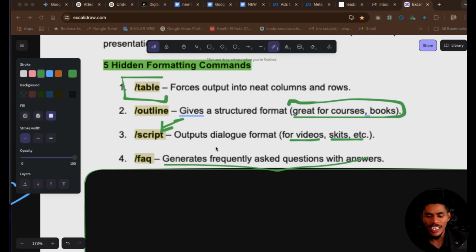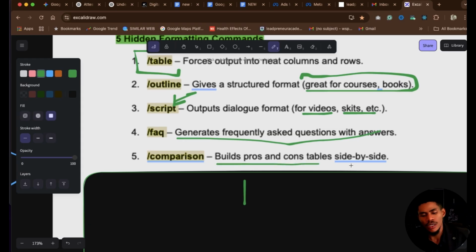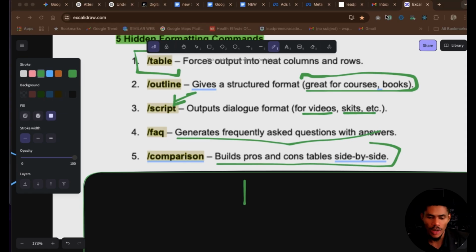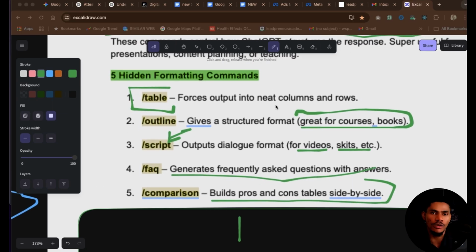But let's keep going. The next command when it comes to formatting is comparison. Most times, we want to compare something with another thing. But when we don't give this particular command, ChatGPT just does it anyhow. This time around, with the command, you will get ChatGPT to build a pros and cons table for you that clearly shows what you're talking about in this format. These are the top formatting commands that you can give ChatGPT if you are formatting anything. You can have even more, but these are the top 5 that we use every single day, and that is why I decided to work with these 5.